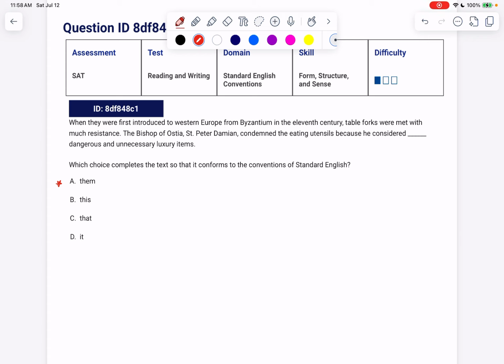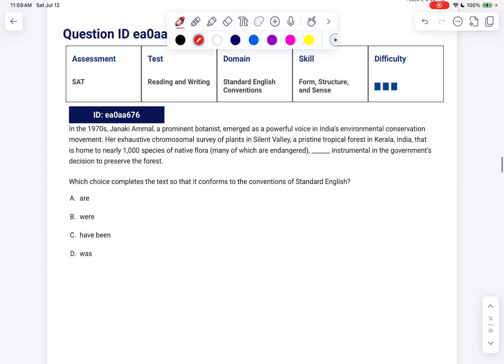The Bishop of Ostia, St. Peter Damian, condemned the eating utensils because he considered them dangerous and unnecessary luxury items. What did he consider dangerous and unnecessary luxury items? The utensils. Utensils are plural, which gets rid of the singular ones, and we can pick the plural one. You can see how helpful it is to look at the answer choices at the beginning to identify what you're being tested on, and by that you might even be able to weed out some wrong answer choices. All right, let's take a look at the next one.